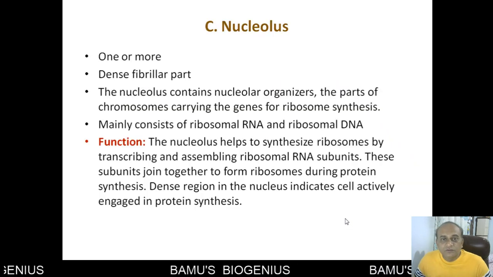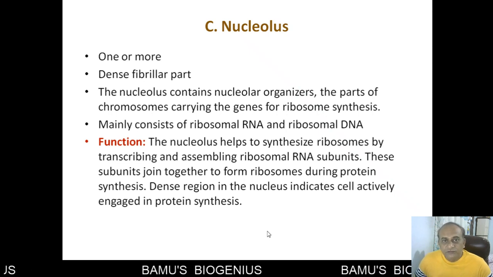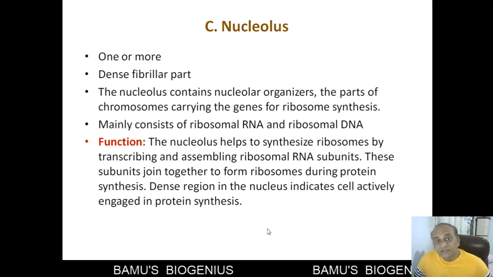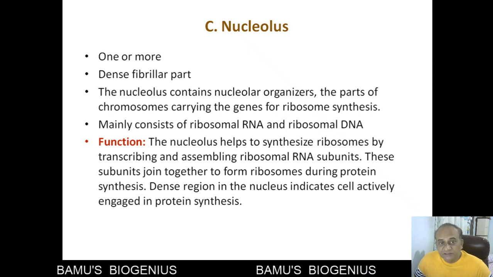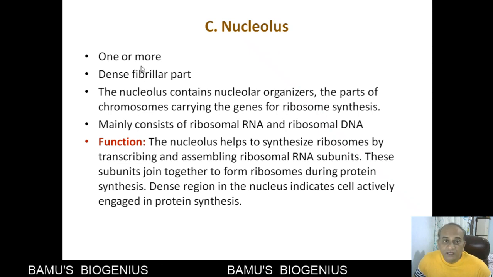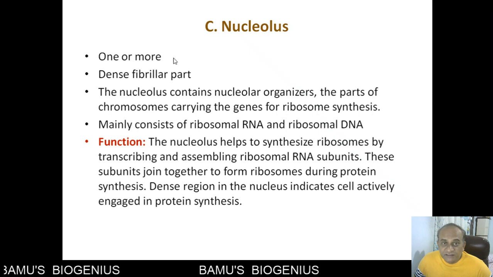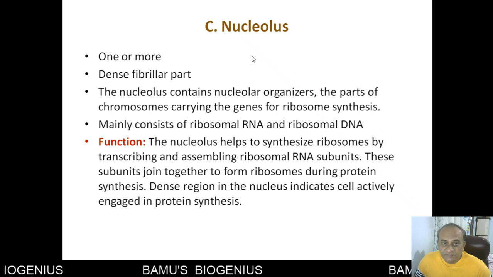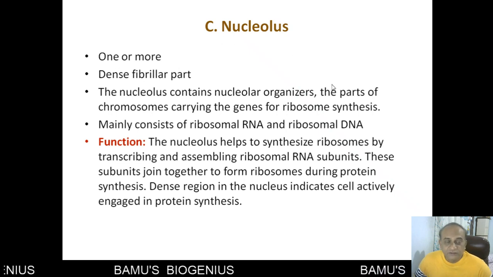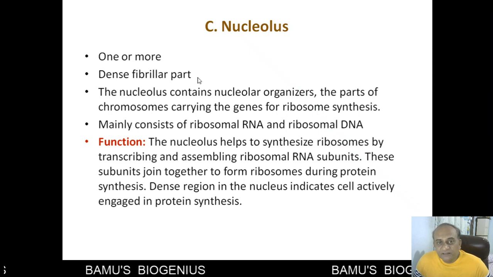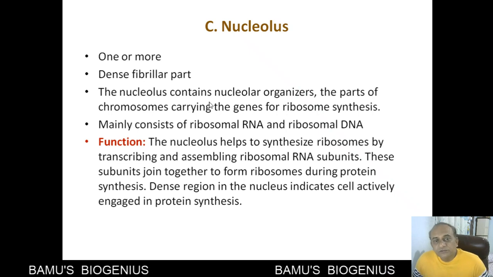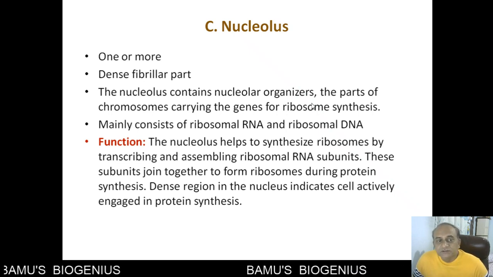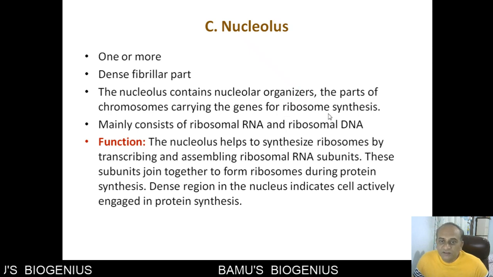Then we will go to the nucleolus. I have told you that the nucleolus is the most important thing inside a nucleus, and on the basis of the function of that particular cell, the nucleoli are one or more. So if single, it is called a nucleolus. If more than one is present, then the plural is nucleoli. It is a dense fibrillar region of the nucleus, and the nucleolus contains nucleolar organizers, the part of a chromosome carrying the genes for ribosome synthesis.